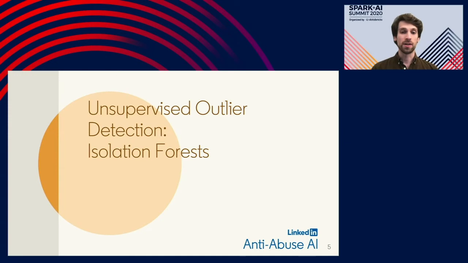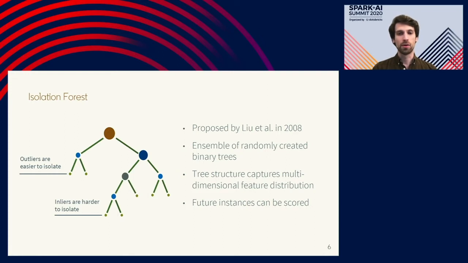So I'm going to talk about the first of two types of unsupervised learning that we use at LinkedIn. In particular, I'm going to talk about isolation forests. Isolation forests were first proposed in 2008, and they consist of an ensemble of randomly created binary trees. To create one of these trees, we take a sample of training data, and then at each node, randomly choose a feature and randomly choose a split value between the min and max value of that feature. We repeat this recursively until, in principle, all of the data is isolated in leaf nodes, hence isolation tree.